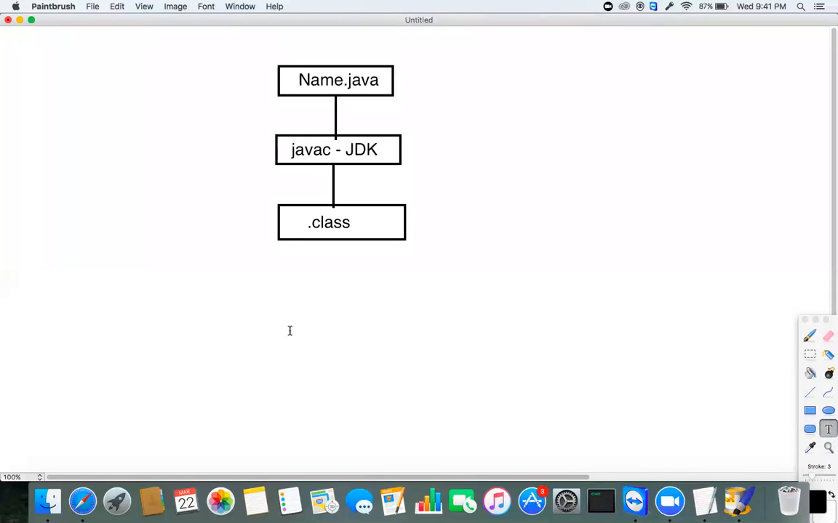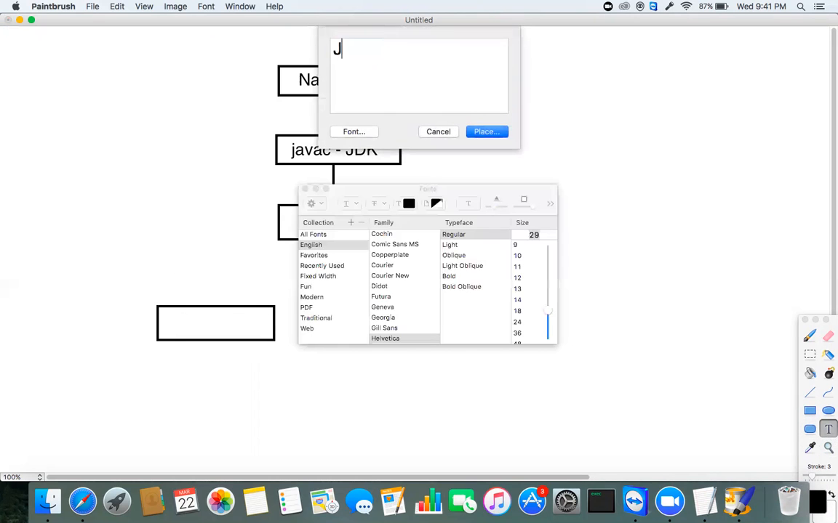Next, to execute the Java bytecode into machine understandable format, for Windows, Linux, Unix and so on, who is going to do it? The JVM. JVM will take this Java bytecode as input.